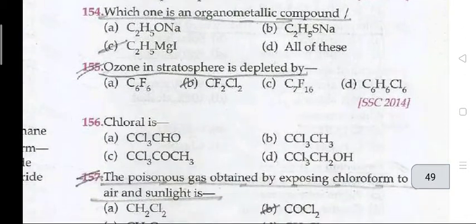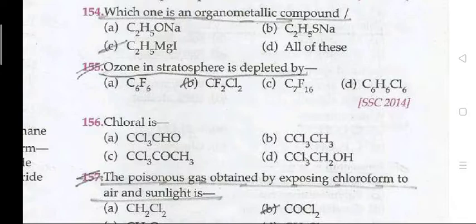154. Which one is an organometallic compound? The right answer is C, C2H5MgI. 155. Ozone in the stratosphere is depleted by CF2Cl2. The next question, 156: Chloral is a? The right answer is A, that is CCl3CHO.